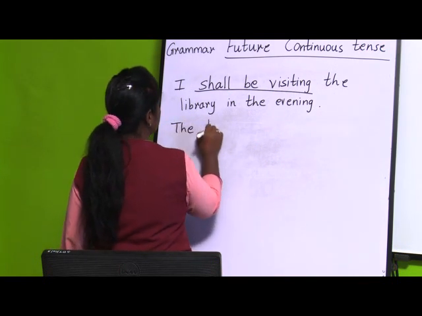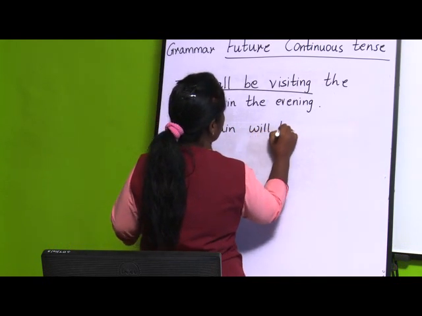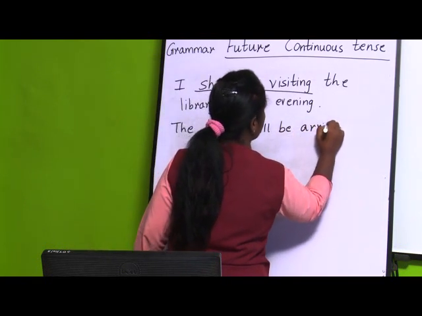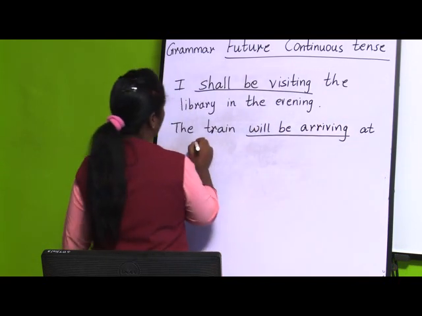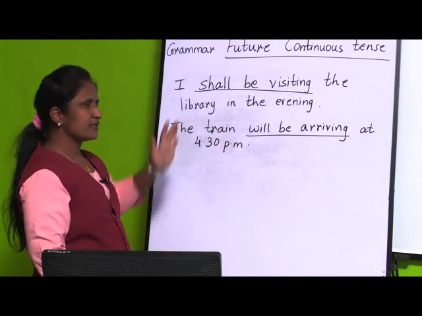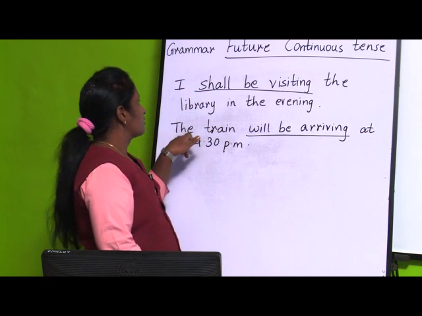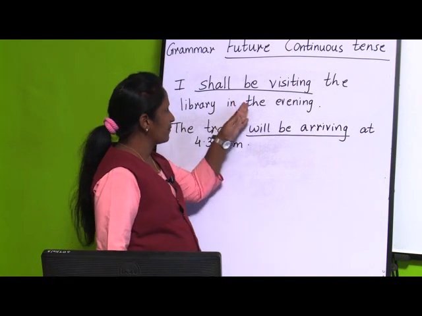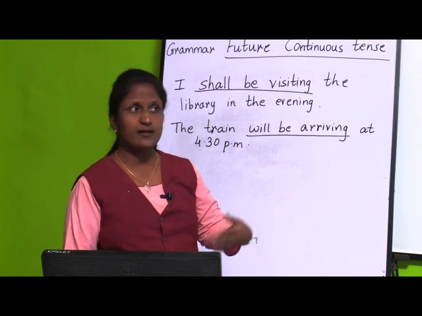The train will be arriving at 4:30 p.m. Now, see both the sentences, children. I shall be visiting the library in the evening, and the second sentence is what? The train will be arriving at 4:30 p.m. The words which I have underlined, shall be visiting and will be arriving, are the verbs, and they are in the future continuous tense.